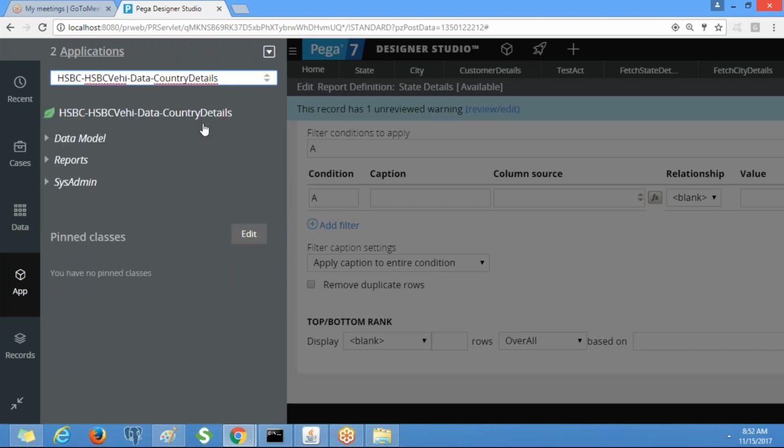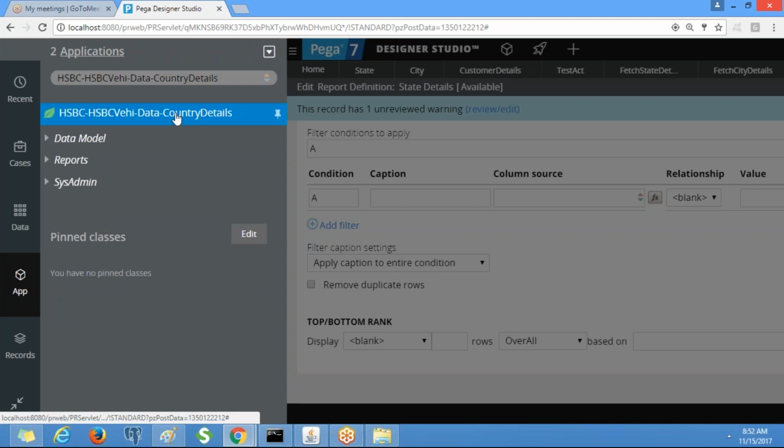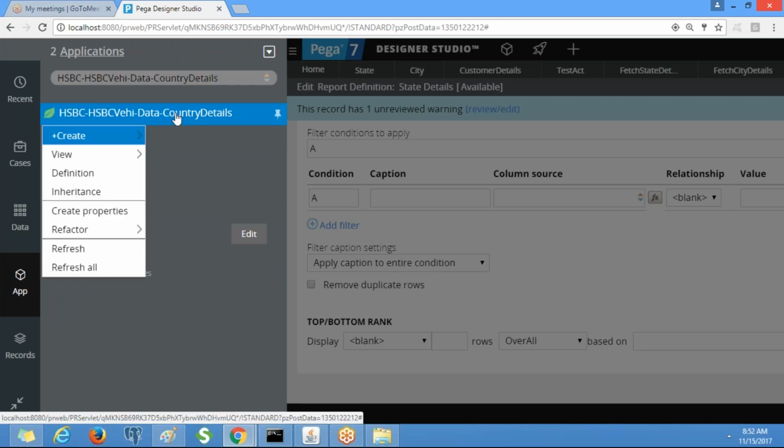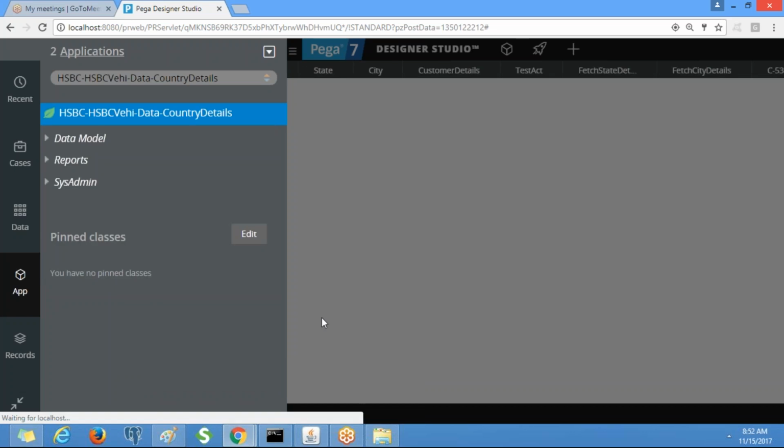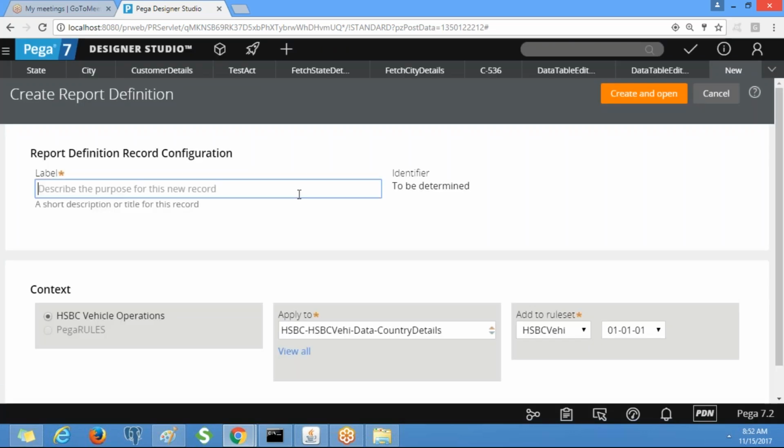Is it clear? Yeah, so now right click on this class, create, go to reports, report definition. Go to the country details data class, right click, reports, report definition.